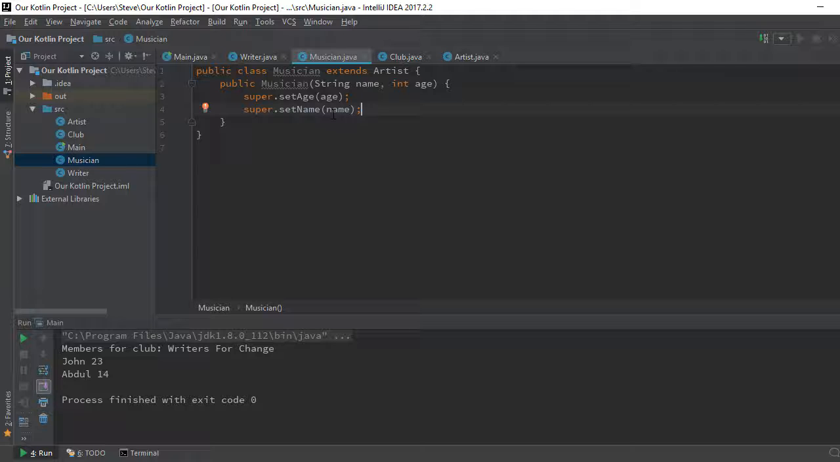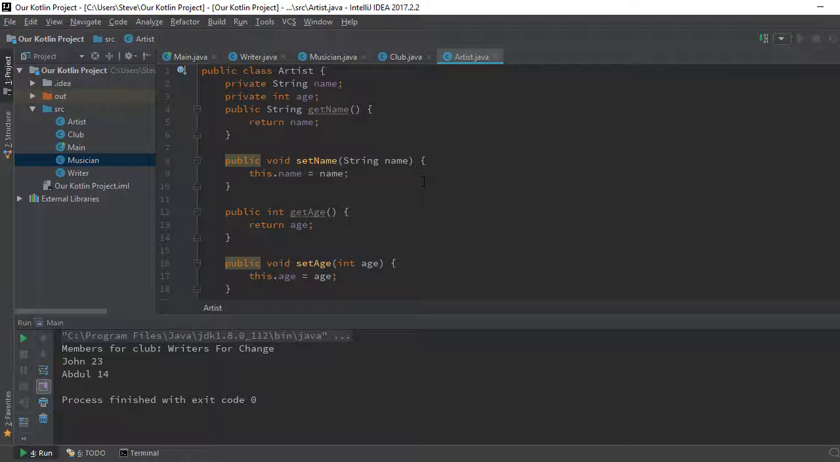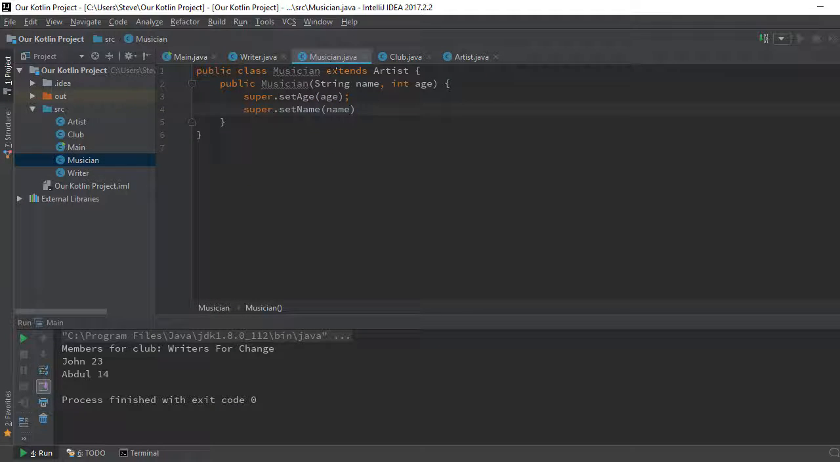So I don't want to copy everything from the artist class and paste it here, because we'll have to do the same for what? Writer. It's best we leave it here, so that everything is generic. We don't have to repeat ourselves. So we now have our musician class in place.